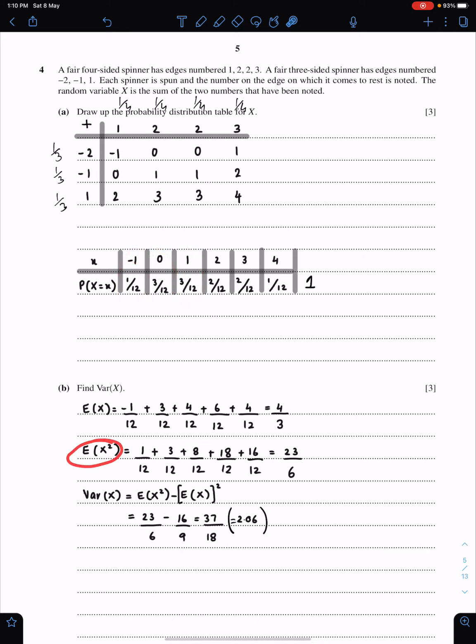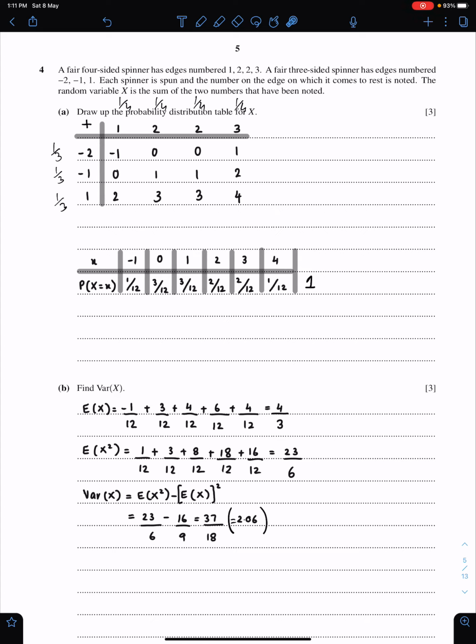Now E of x square. E of x square means the square of each value multiplied by its probability. So -1 square times 1 upon 12, 0 square times this, 1 square times 3 upon 12, 2 square times 2 upon 12 makes 8 upon 12, because this will become 4, 4 twos are 8, 8 upon 12, 9 times 2 is 18 upon 12, and so on. And this is the formula of variance: this minus the square of this.